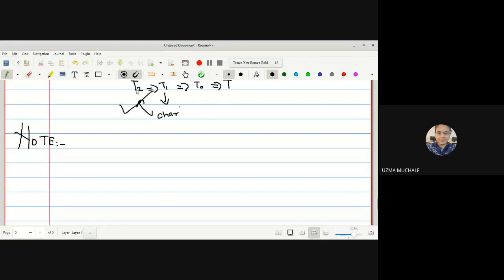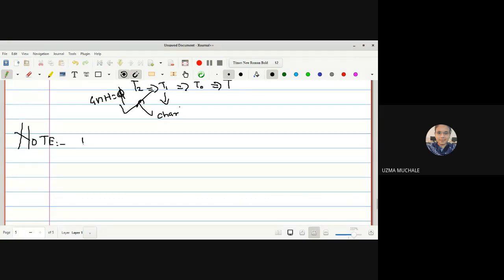What is the difference in T2 and T1? Only the condition G intersection H is an empty set. So that's why only one extra condition; we have not removed any condition. So because it is having an extra condition, whatever characteristic property is true for T1 and T0 is obviously true for T2.